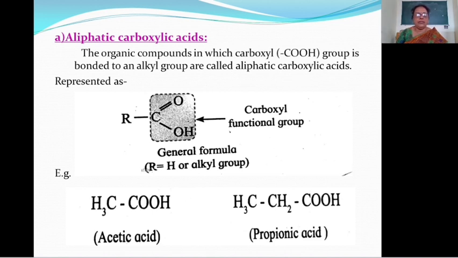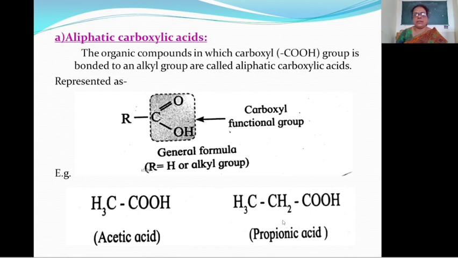For example, here CH3COOH. This is a carboxyl group. COOH means carboxylic group. This carboxylic group is bonded to an alkyl group, that is the CH3 group. Then this is called an aliphatic carboxylic acid. The name of this compound is acetic acid.